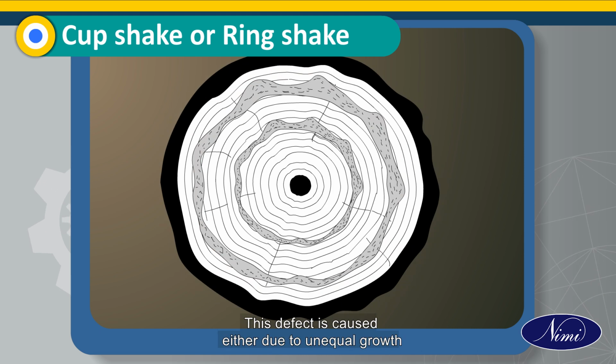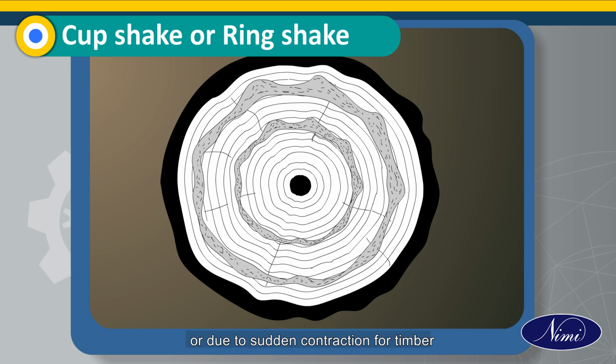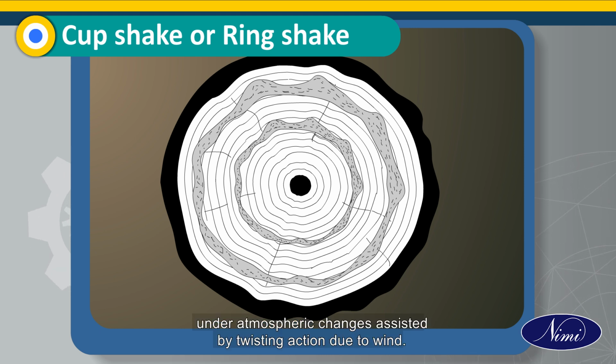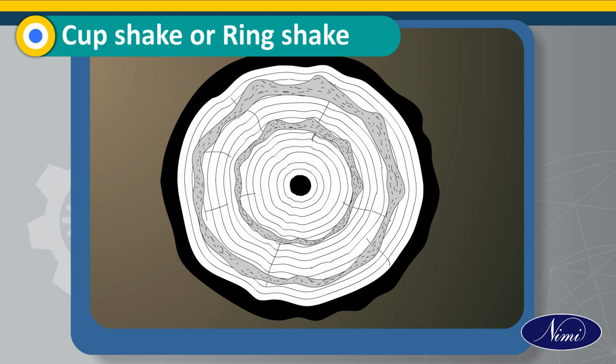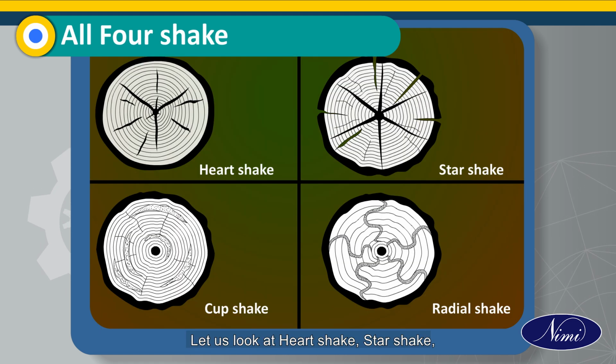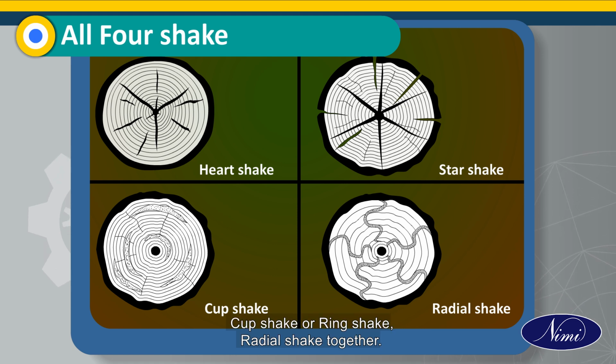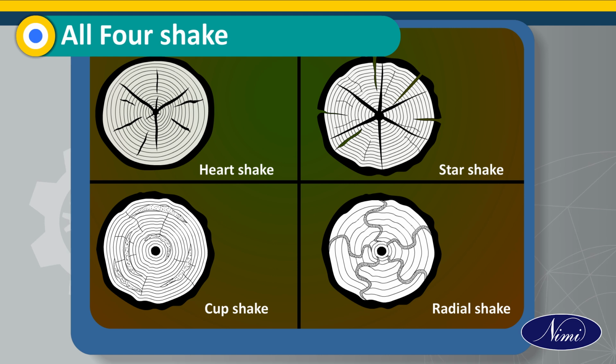This defect is caused either due to unequal growth or due to sudden contraction of timber under atmospheric changes assisted by twisting action due to wind. Let us look at heart shake, star shake, cup shake or ring shake, radial shake together.